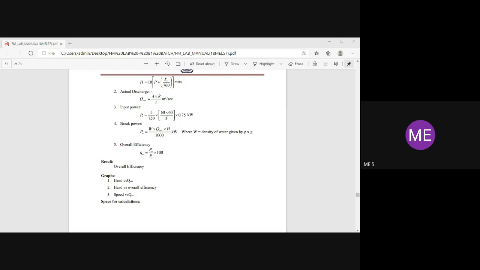And whatever I give, that 0.75 is nothing but we consider that the pump has 75% efficiency. That is called a factor. Okay, 0.75 is the factor, assuming that the pump is giving 75% efficiency. Only 75% of power is utilized to run the compressor. That's why it is the factor 0.75, and 5 is 5 revolutions, and 750 is the energy meter constant. And the small w is your specific weight. Specific weight is the product of density and acceleration due to gravity.